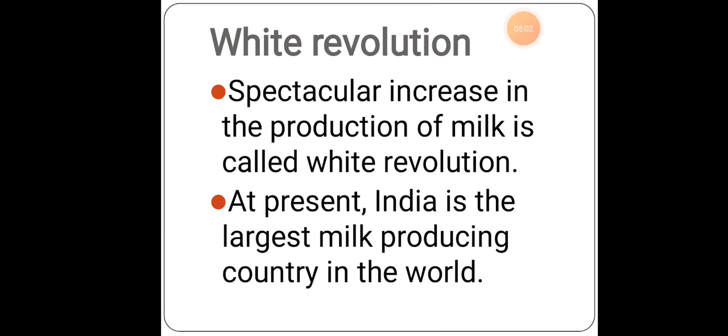What is the white revolution? The spectacular increase in the production of milk. As the name itself tells, it is based upon milk. In the present scenario, India is the largest milk producing country in the whole world.